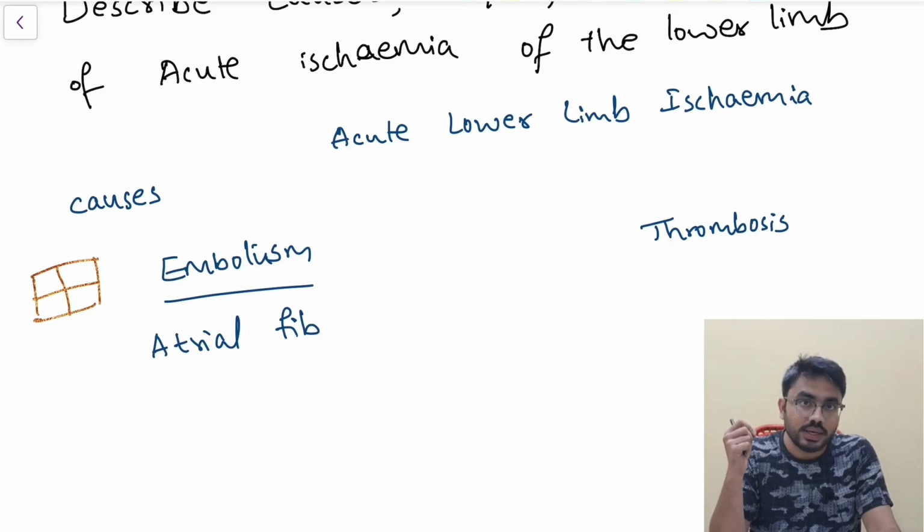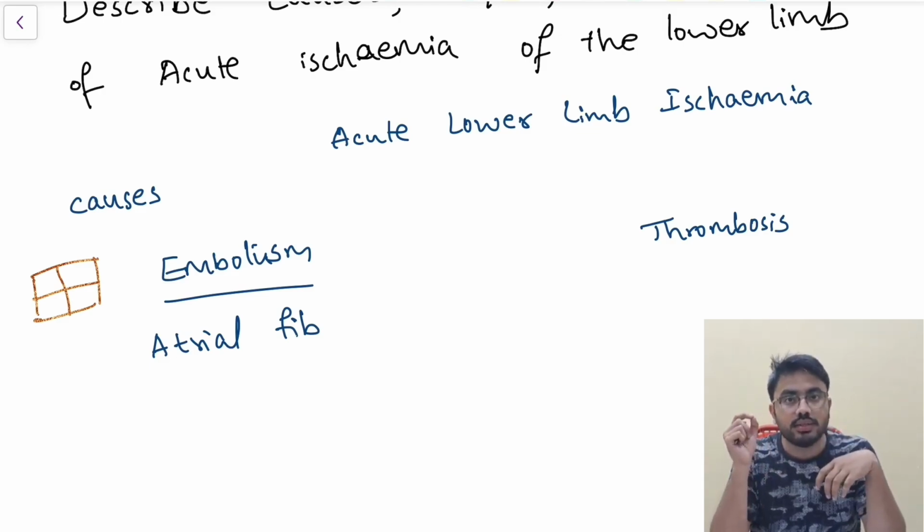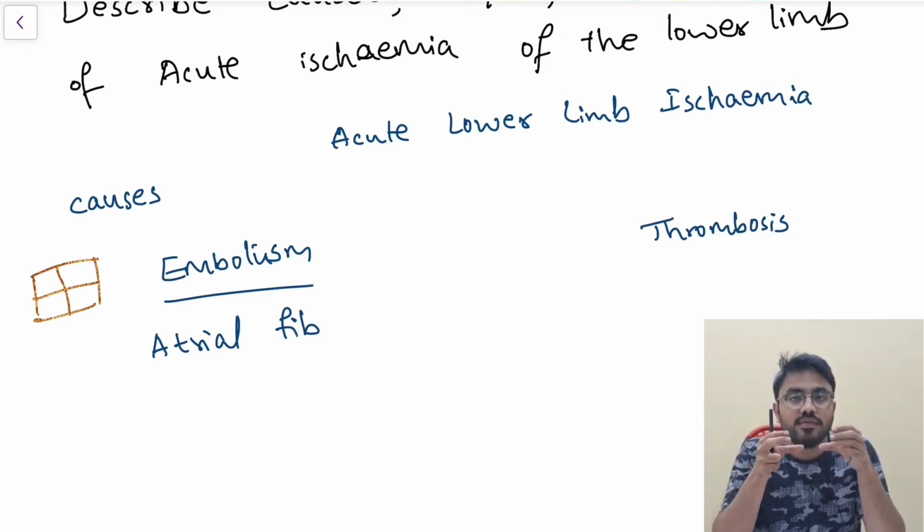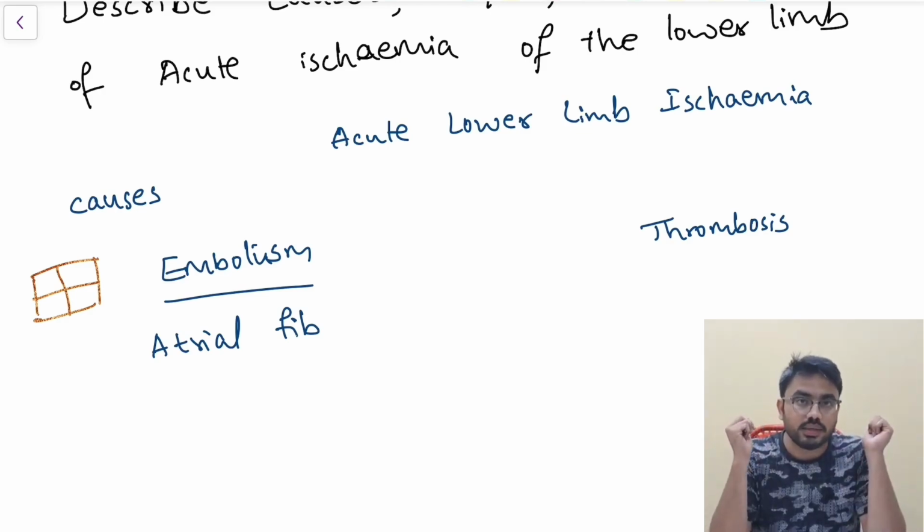But even though it is contracting 200, 300 times, the contractions are ineffective contractions. That is the reason why there is always a risk of clot formation in atrial fibrillation.